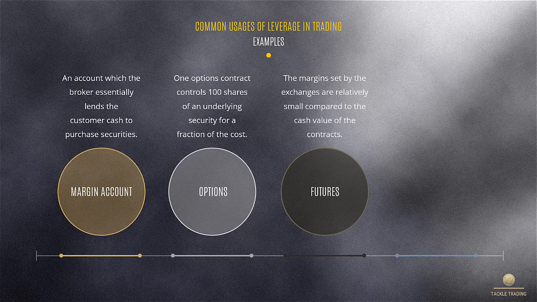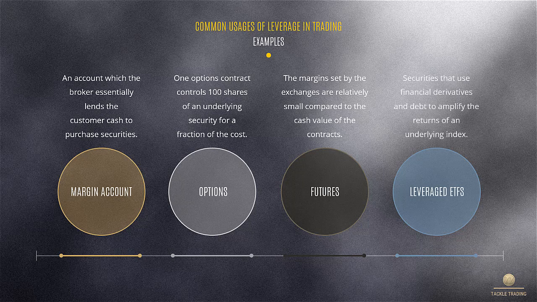In futures, the margins are set by the exchange. They're relatively small compared to the cash value of the contracts. And leveraged ETFs are securities that use financial derivatives and debt to amplify the returns of an underlying index. They are also a leveraged product.